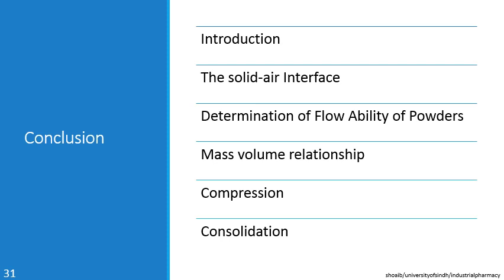While in the plastic deformation, when we apply the force, the deformation causes a permanent change in the structure or the spacing in between the particles.